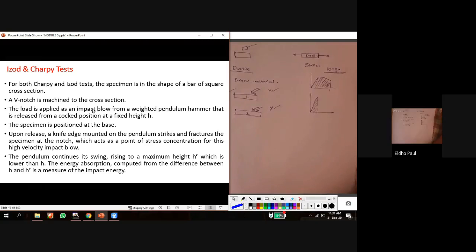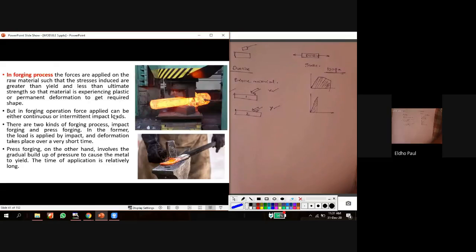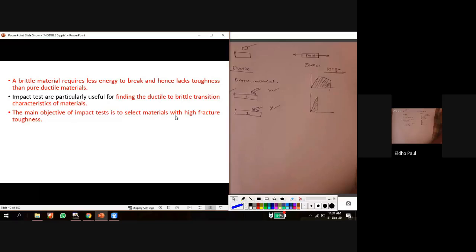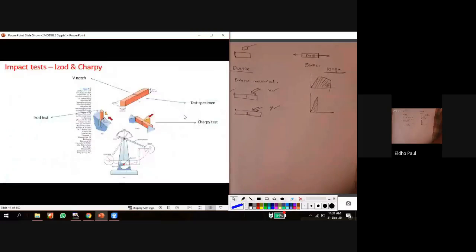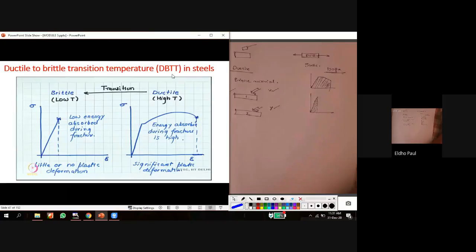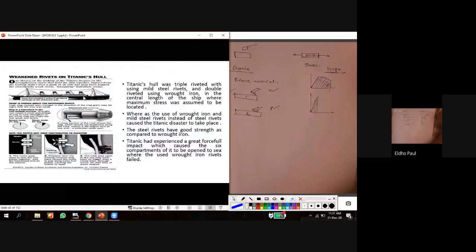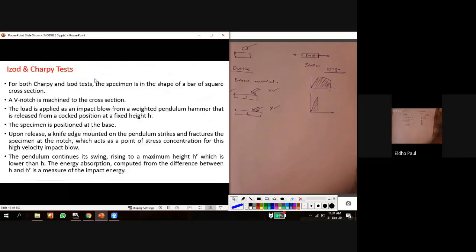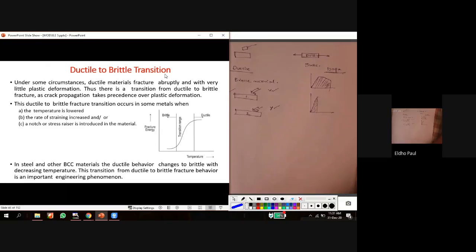So next one is, so that is about the Charpy and Izod impact test. We can use this test to measure the impact load or fracture. So this impact test is actually used in this area of ductile to brittle transition. This is a very important area in material science because, as I already mentioned in the introduction, the failure of the Titanic ship. The main reason for this failure of the Titanic ship is because of the ductile to brittle transition.